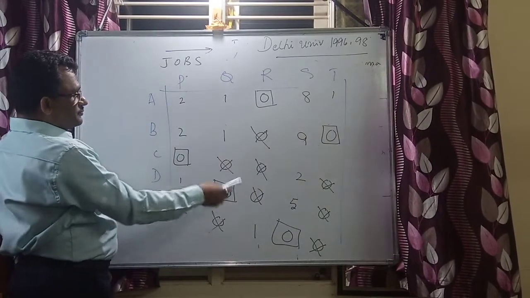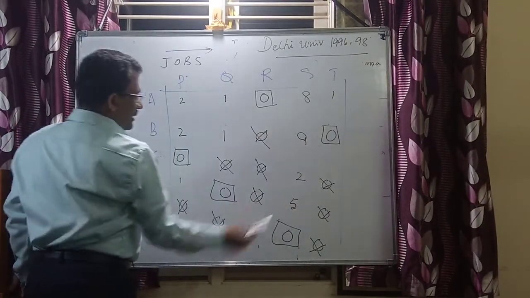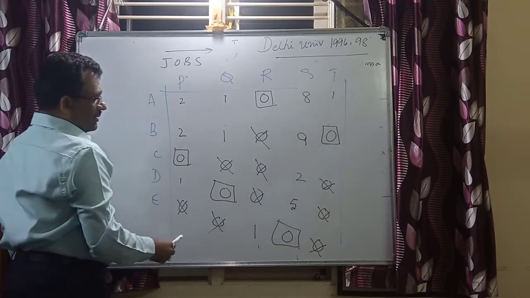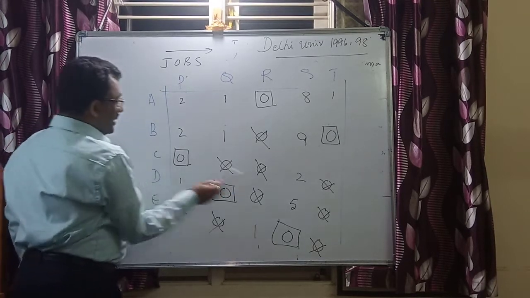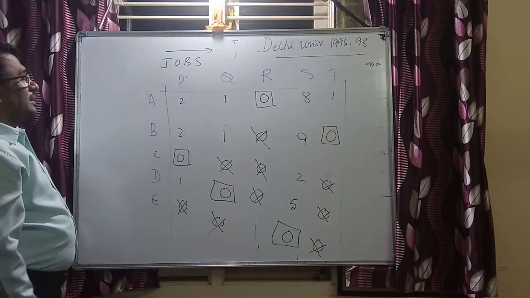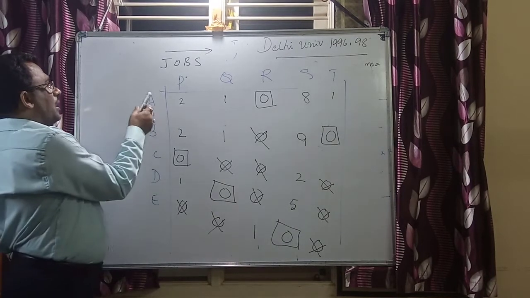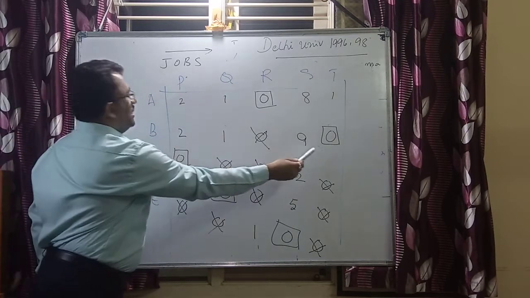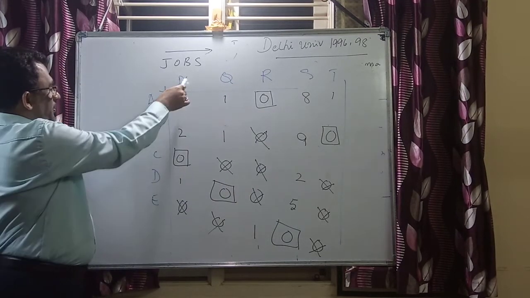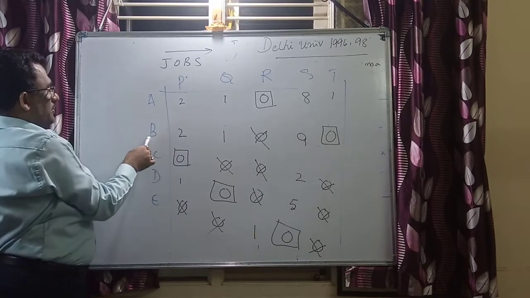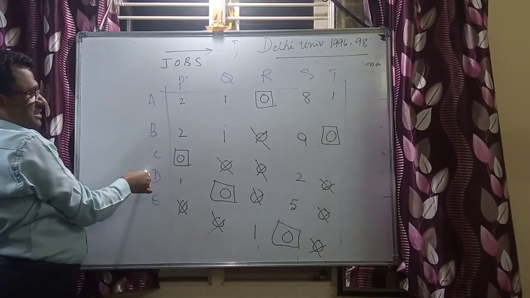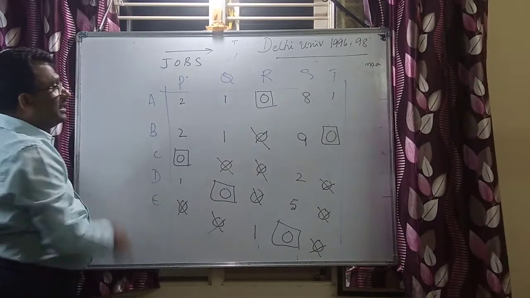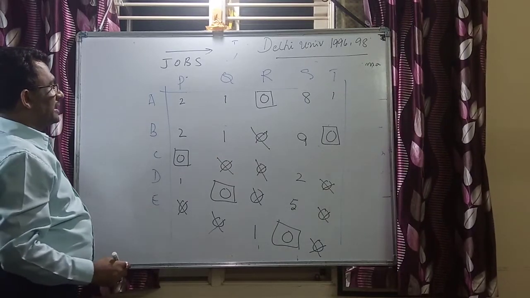Now, once this is done, look at this. Once this is marked, I am left with this particular 0 here. Now the corresponding zeros are cancelled. Now this 0 and this 0, we have got the allocation. Now the allocation is: R job to A, T job to B, next P job to C, Q job to D, and next S job to E. This is what exactly the allocation is.